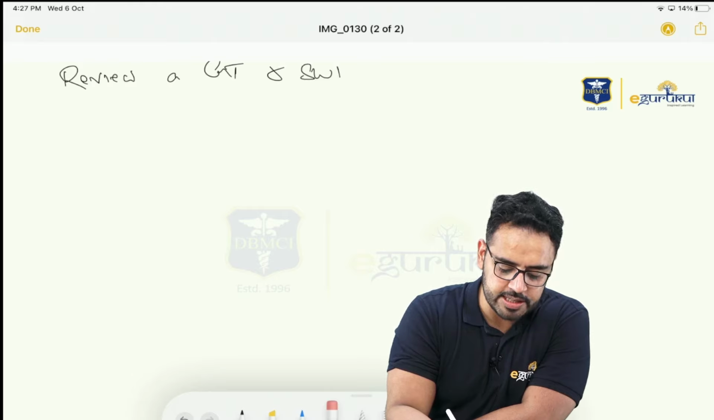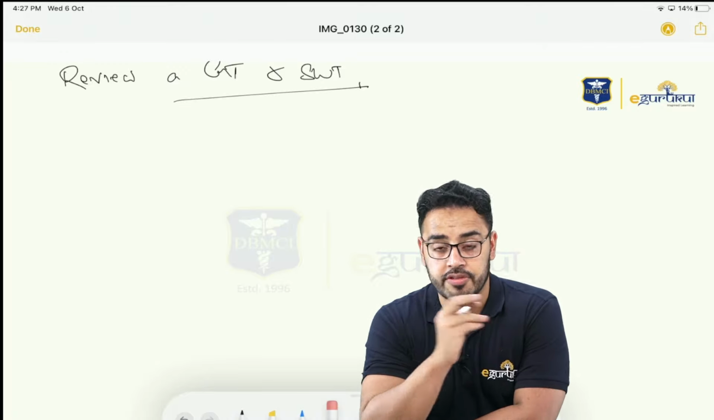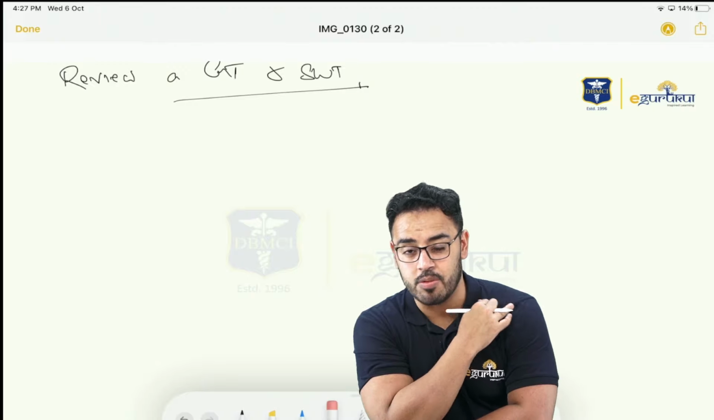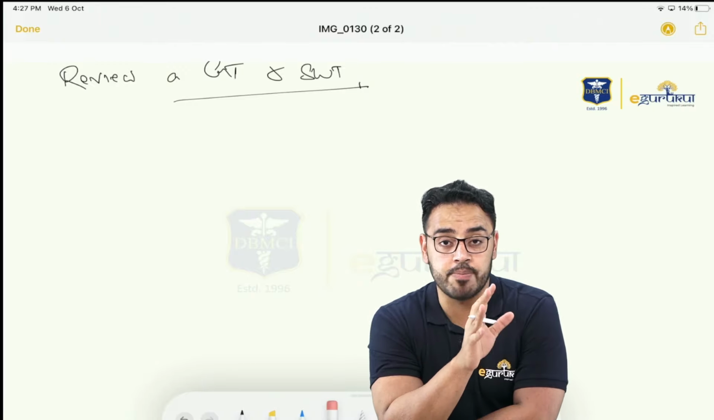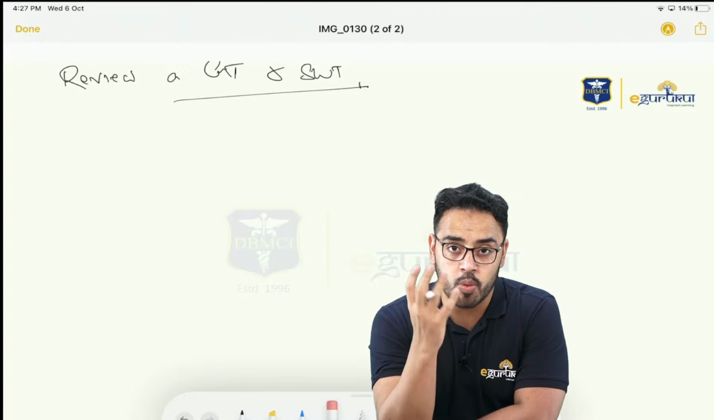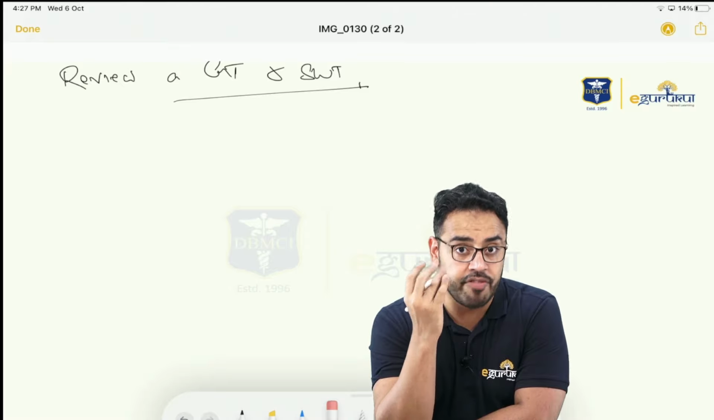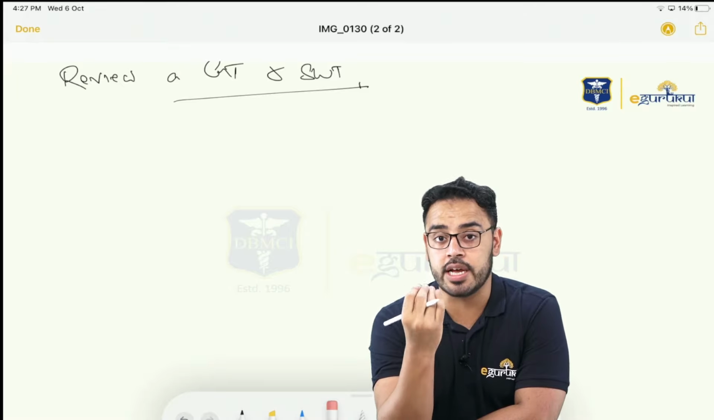Review a GT and SWT. Now, reviewing part is very, very important. Please note this. Reviewing part, you may think that, okay, it will just happen, that it is easy, but it is very important. People skip it a lot. I've been talking to so many rankers, and one thing that all have in common is that they give grand tests periodically, very regularly, and also they review the grand test.